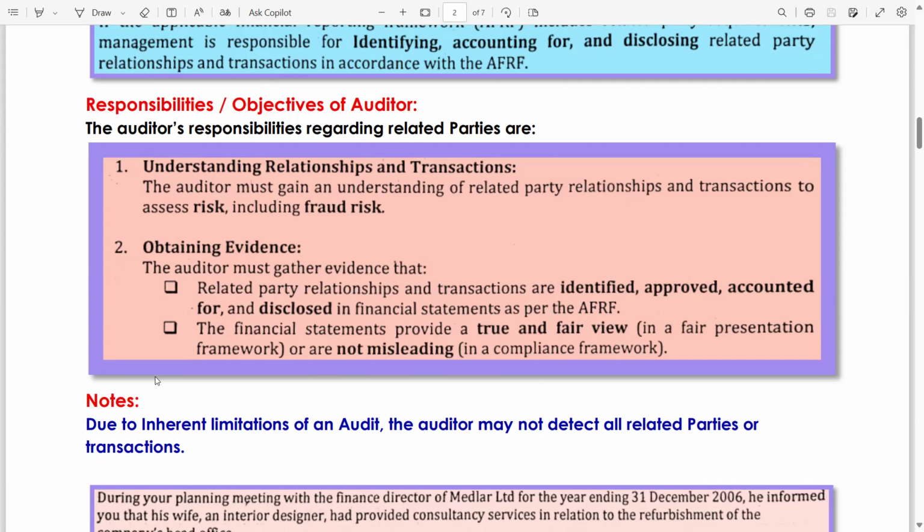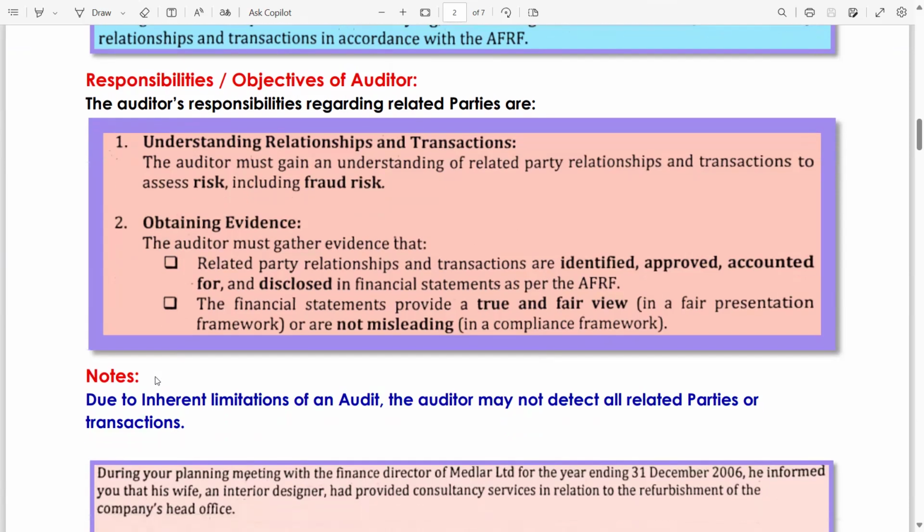Obtaining evidence. The auditor must gather evidence that related party relationships and transactions are identified, approved, accounted for, and disclosed in the financial statements as per the applicable financial reporting framework. The financial statements provide a true and fair view. We have covered this in chapter number 2. The financial statements provide a true and fair view in a fair presentation framework, or are not misleading in a compliance framework, meaning it gives you the true and fair view.